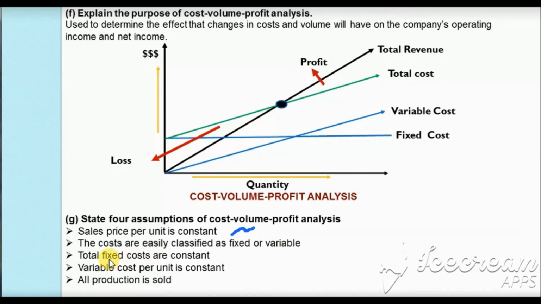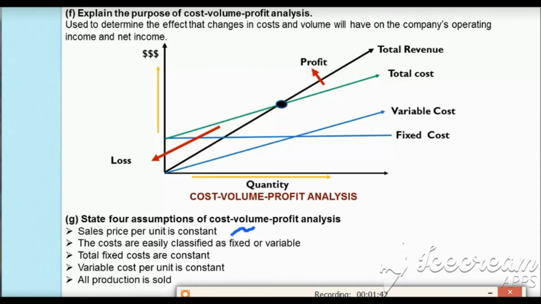And then we assume that the total fixed costs are constant. Because of this, we are getting a straight line, parallel to the x-axis, for fixed costs. And if we don't assume this, then what happens?